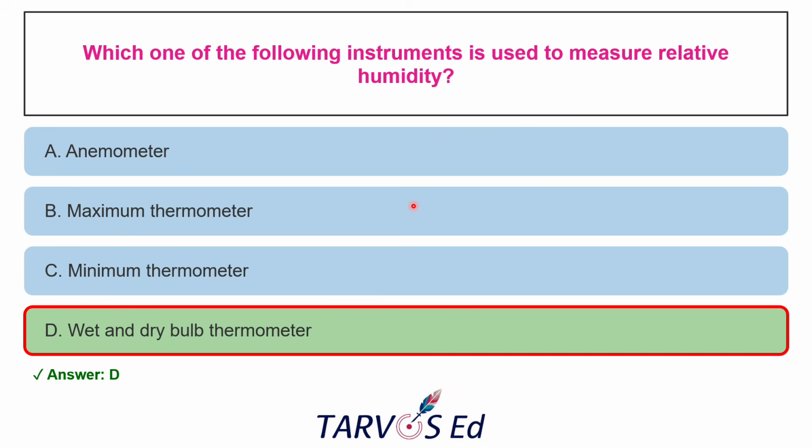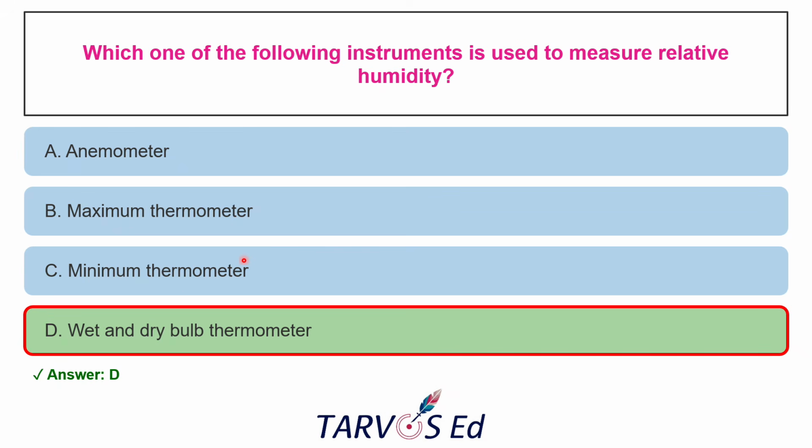And what are all the others? Anemometer is generally used to measure the wind speed, based on the cup's rotation. Maximum thermometer is used to measure the maximum temperature based on the principle of mercury expansion, and minimum thermometer is used to measure the minimum temperature based on the principle of alcohol contraction.